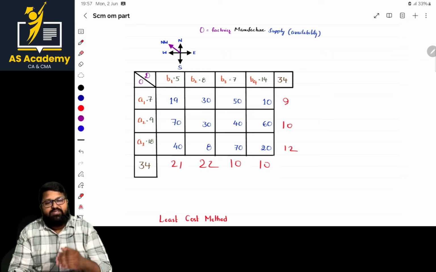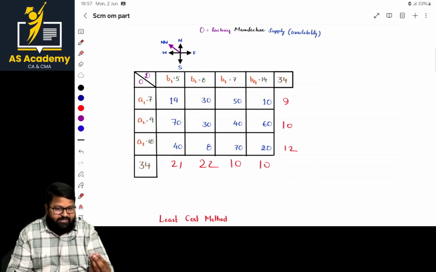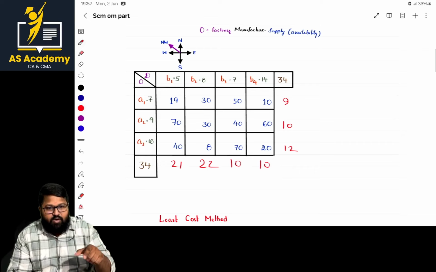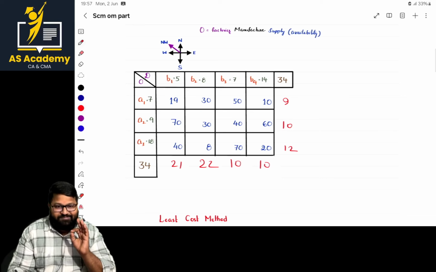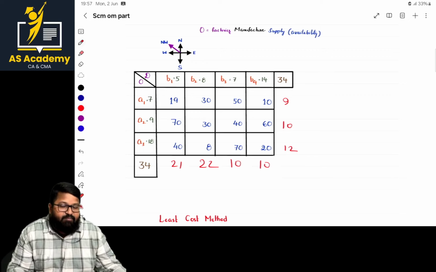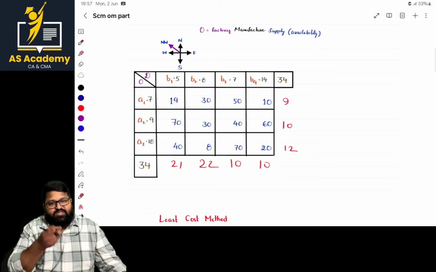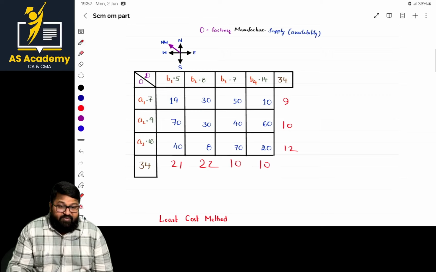Sir, once the penalties are done, for your convenience, my humble request is to check them once. Kind request. Because if you check step by step, you will be fine. But if I go on doing it and at the end you check and there is a mistake, I have to cancel the entire problem. So be careful with this part. This is a very, very serious issue. If you are jovial, fine. If you are cool, also fine. But just for checking, you may incur just 2-3 seconds, or 4 seconds max, or 5 seconds. That will not be wasted.